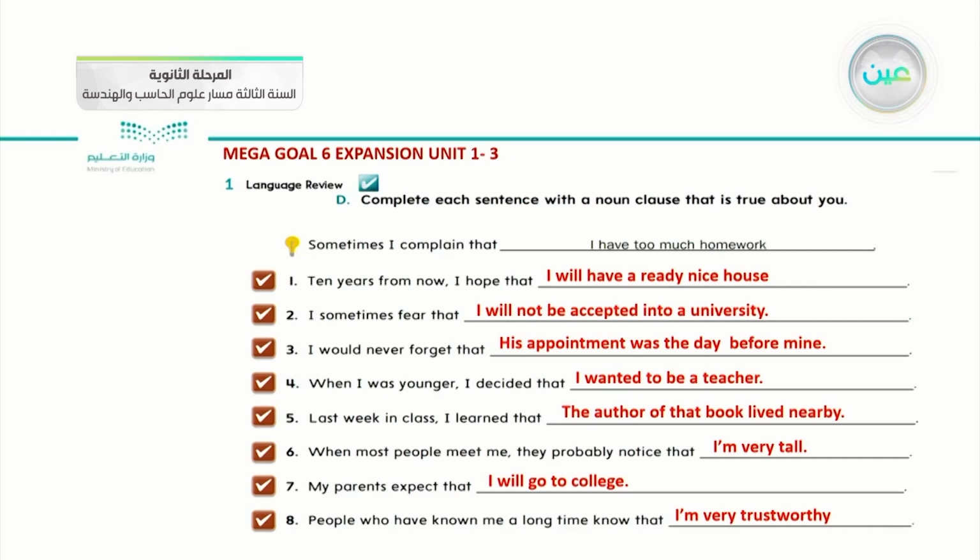Okay, by the end of this exercise, we noticed that some of it applied with the first one. How can we use that? And the third or the fourth one, they apply be with an adjective. The fourth, 5th and 6th one, we apply how and what with the verbs. And here on the 6th one, if I want to use a noun as a subject, also the last one, if I want to use a noun as a subject.